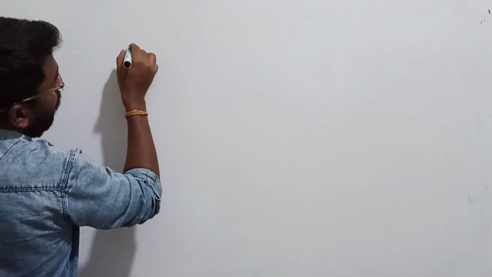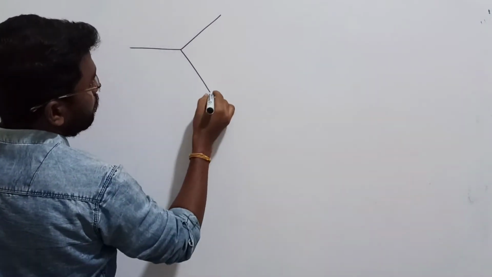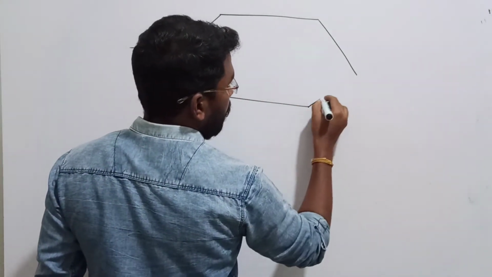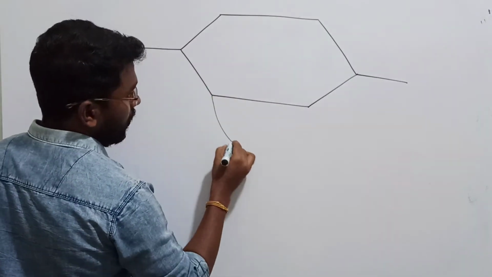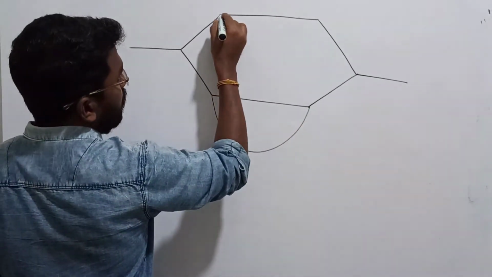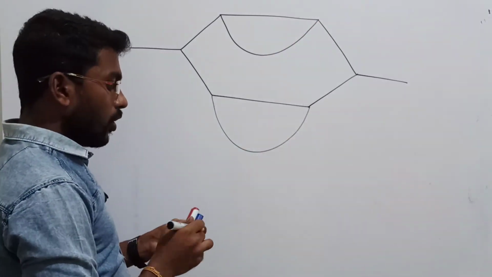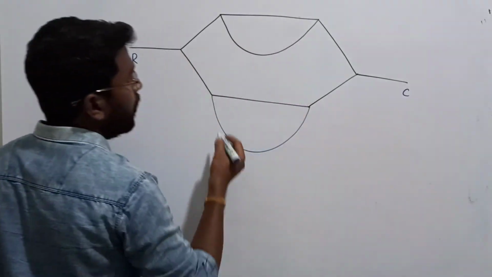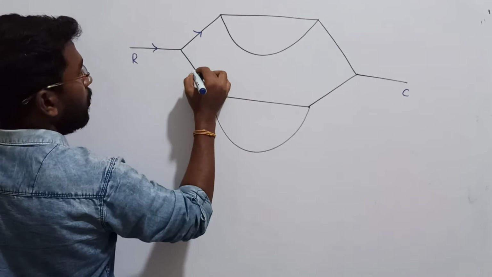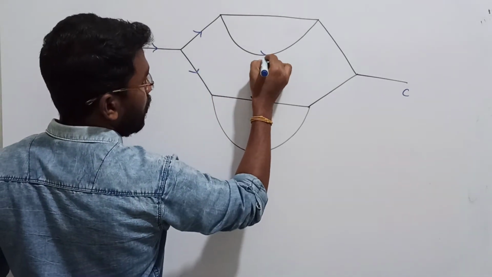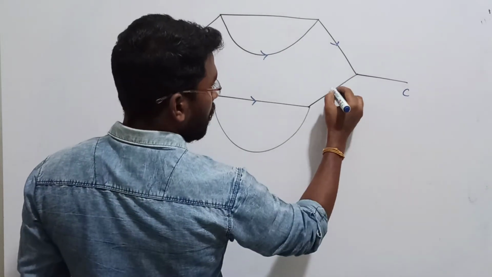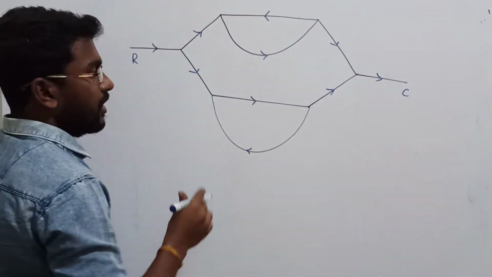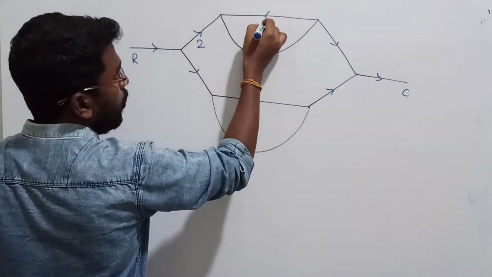So for an example, I will take one circuit. Some diagram will be given like this, and it will be going like this. Here I will select one forward path, and one more line here. This diagram will be given to you, with R and C, and in the line they give the arrow mark clearly. Let's see what will happen. Of course, here I am going to consider one more arrow mark. Let us substitute some values. Values are also given. Let us assume 1, 2.